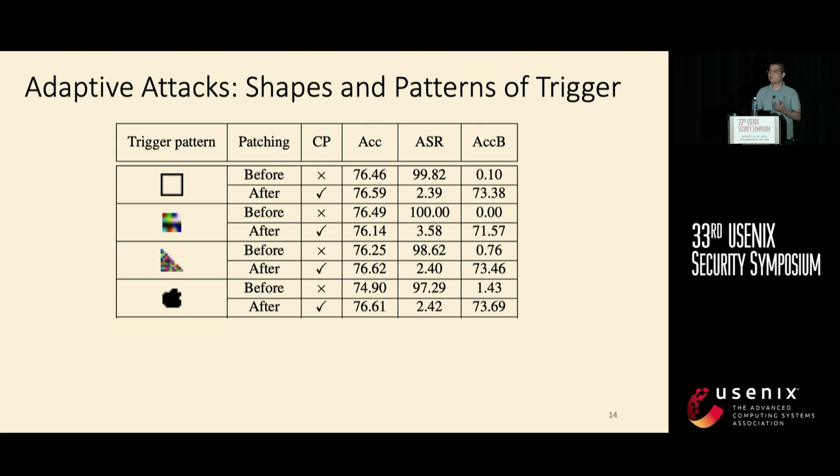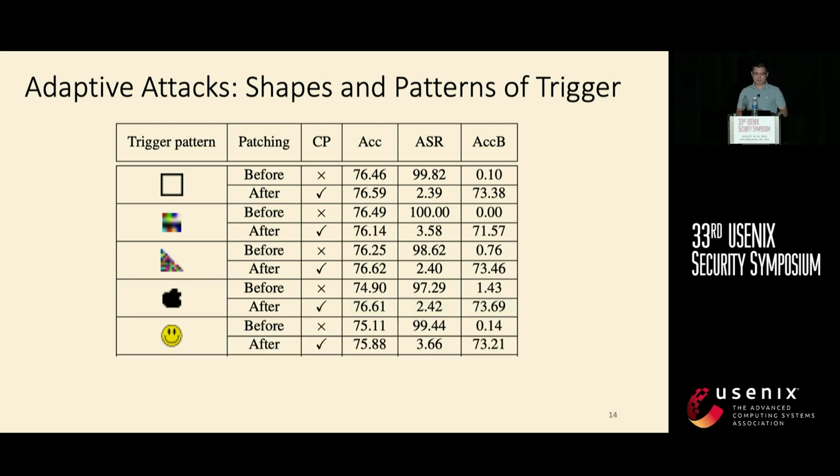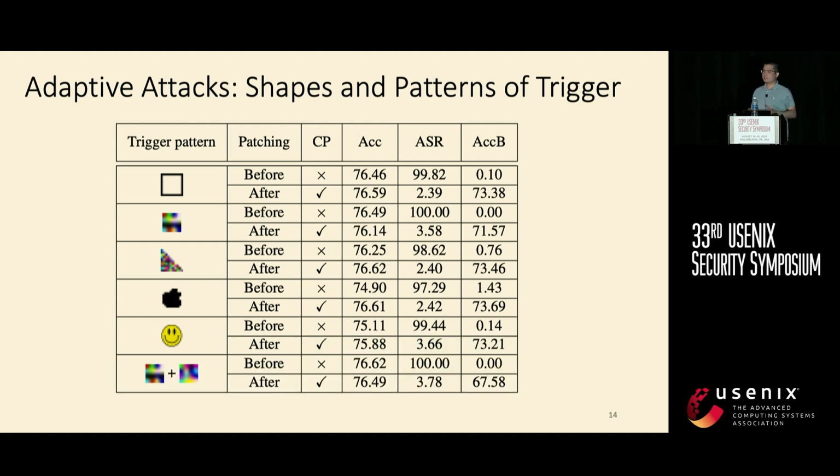As long as you take an image with the iPhone logo, it will make a wrong prediction. But our method can still patch such backdoors. And also like the smile sticker here. So besides this single trigger, we also consider a combination trigger, where two triggers exist in the same input. So it will take effect as long as the two triggers exist together. But our method can still achieve the three patching goals in this setting.